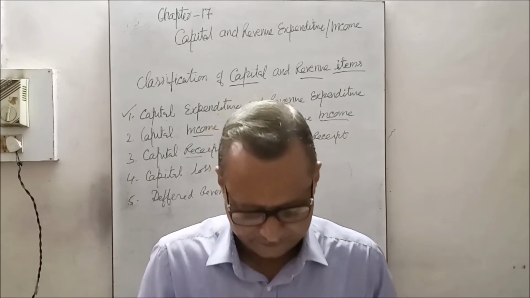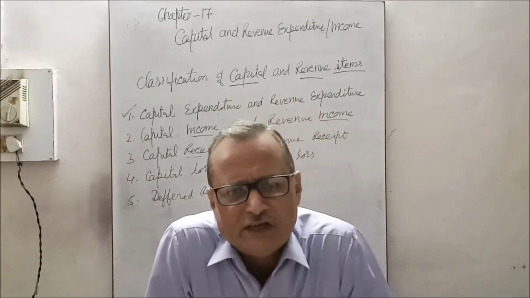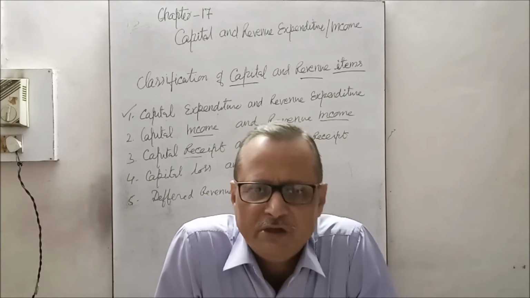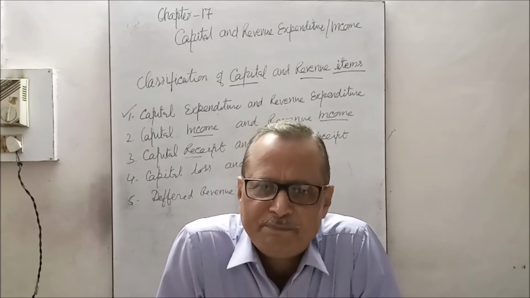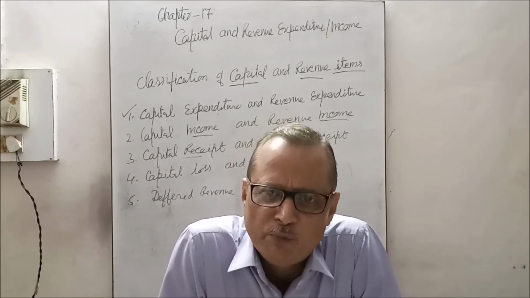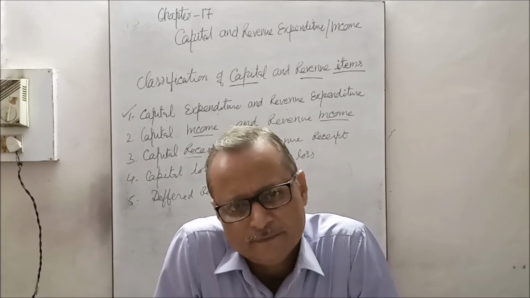as an expense. For example, if goods are purchased or goods manufactured, the raw material purchased, wages paid on the purchase of raw material, wages paid on the manufacturing of the raw material, some more expenses being made to make the goods sellable, that is called revenue expenditure.